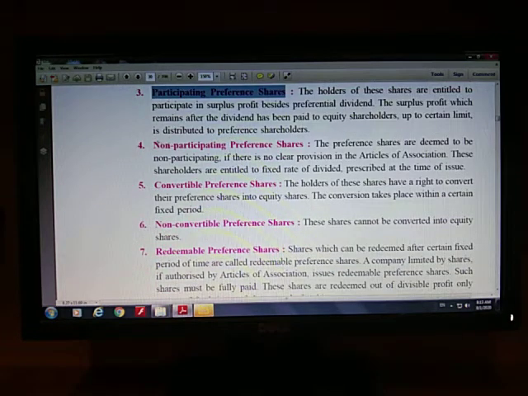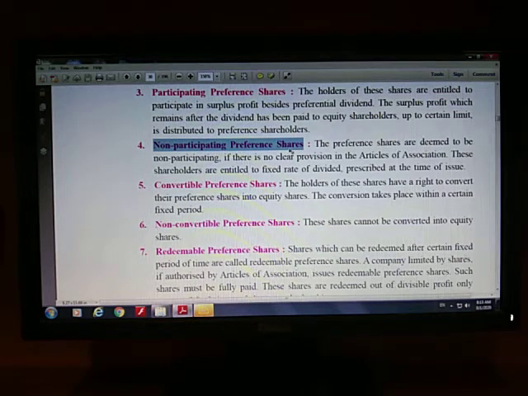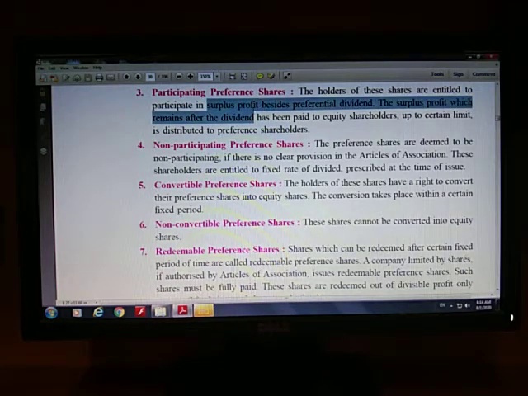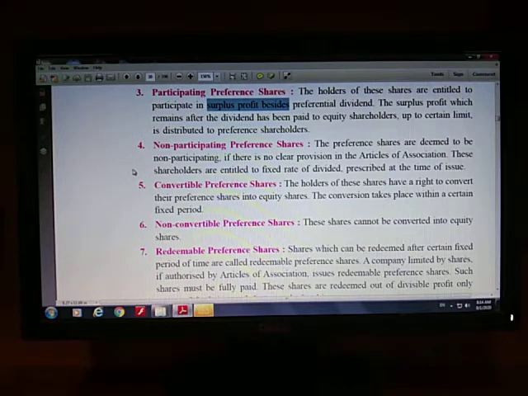And on the contrary, if you have non-participating preference shares, you will not have right to participate in the surplus profit according to the provisions mentioned in the articles of association. So whenever you have non-participating preference shares, these shareholders are only entitled to get dividend once in a financial year. You will not have right to share surplus profits of the joint stock company, right? Here you will get dividend only once. Okay.